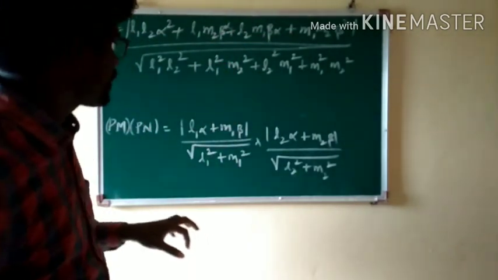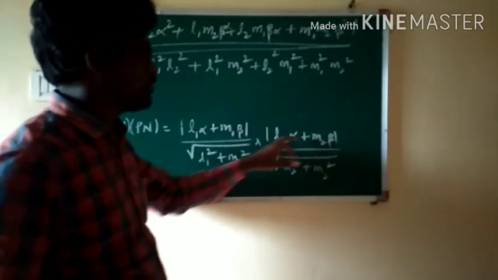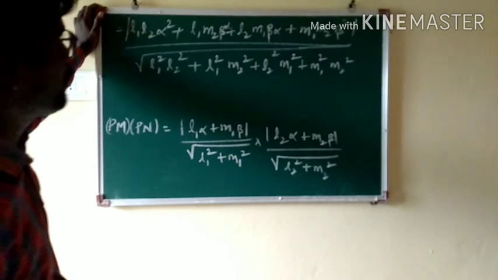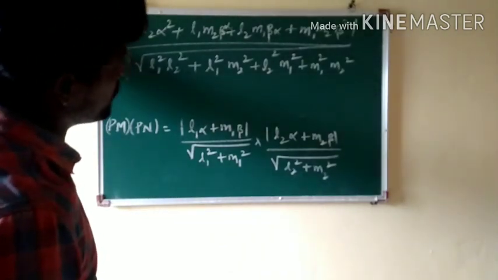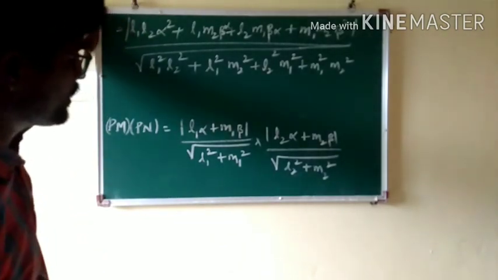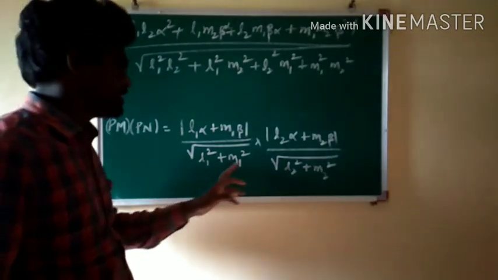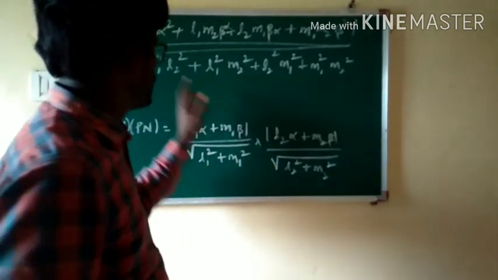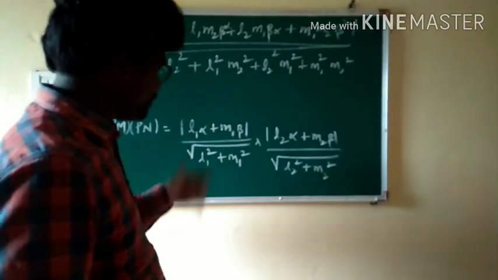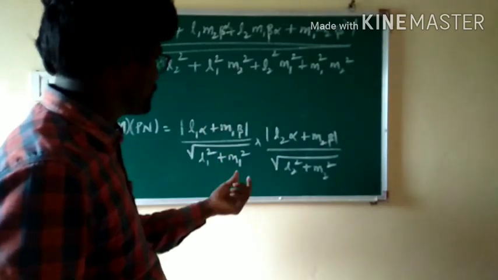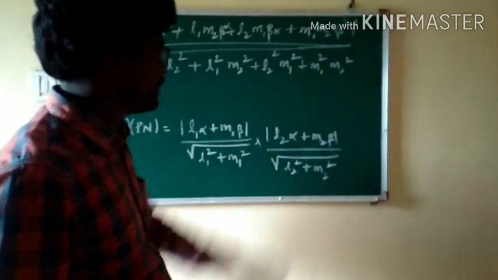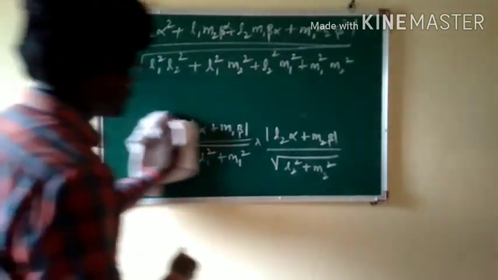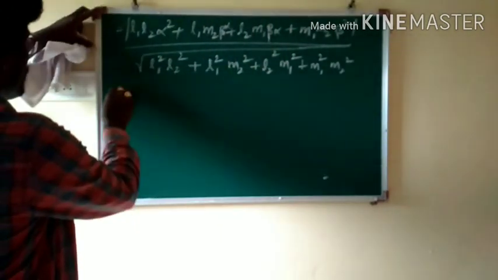Multiplying (L1 alpha plus M1 beta) into (L2 alpha plus M2 beta), we have got L1 L2 alpha square, L1 M2 alpha beta plus L2 M1 alpha beta plus M1 M2 beta square. The denominator, on multiplying (L1 square plus M1 square) and (L2 square plus M2 square), gives L1 square into L2 square plus L1 square into M2 square plus M1 square into L2 square plus M1 square into M2 square. I am just erasing this part so that it will be convenient.